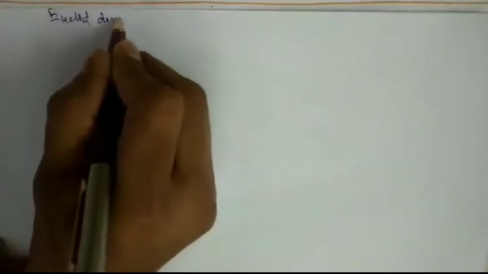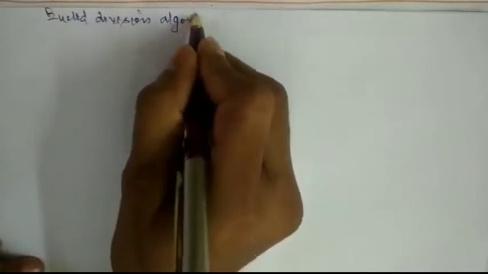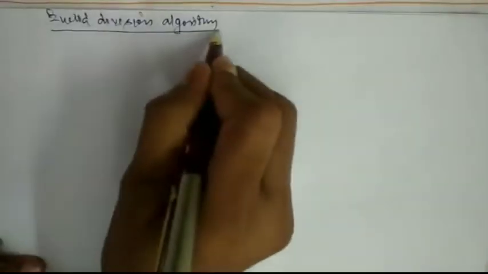So how to find out the HCF with the help of Euclid division lemma? Now we will study how to find out. So Euclid division algorithm. So what is Euclid division algorithm? It gives you the method to find out the HCF of any 2 numbers. How to find out the HCF of any 2 numbers? You can find out the HCF of any 2 or 3 numbers with the help of Euclid division lemma.